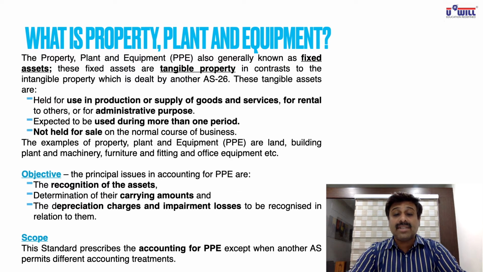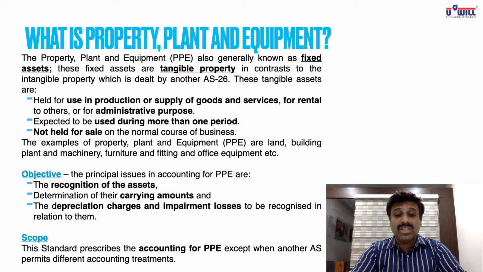Or for administrative purpose, like furniture. Does furniture get used in producing any goods or service? No, it is used in your business for administrative purpose. In short, all kinds of tangible fixed assets would be covered over here.